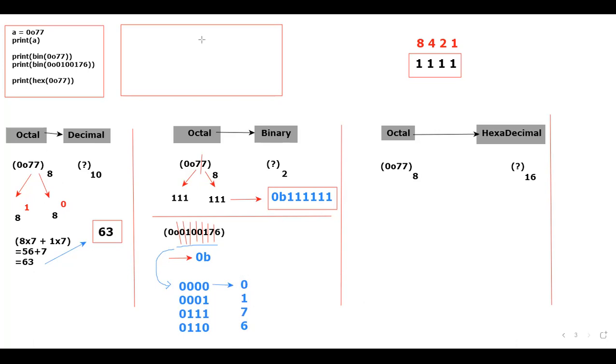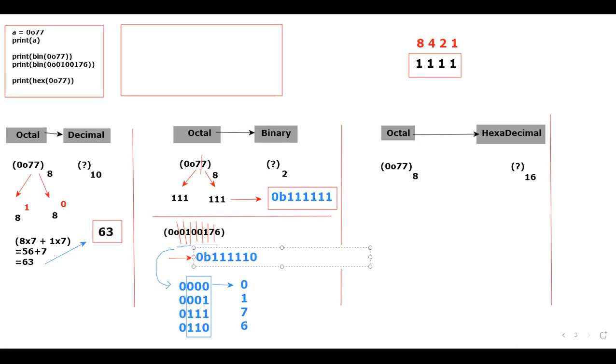I will consider only the octal data. Why? Because it's a conversion from octal to binary. Octal means what? 3 digits. Now, by seeing this, tell me the answer. Please tell me, 6 means what? You should tell me the answer properly. 6 means 110. Very good. Next, what about 7? 111.